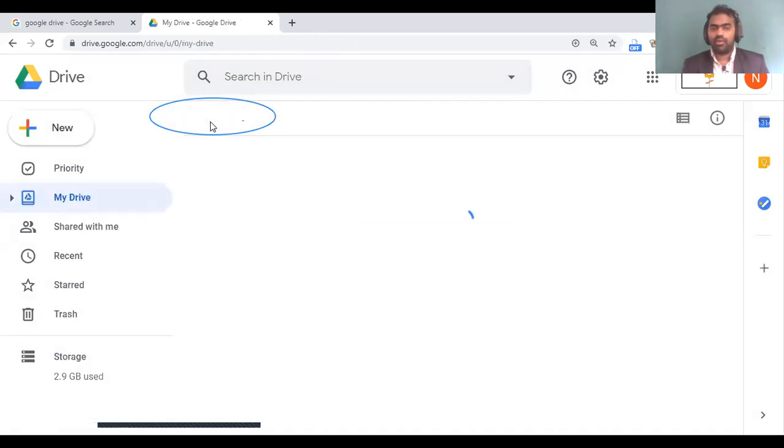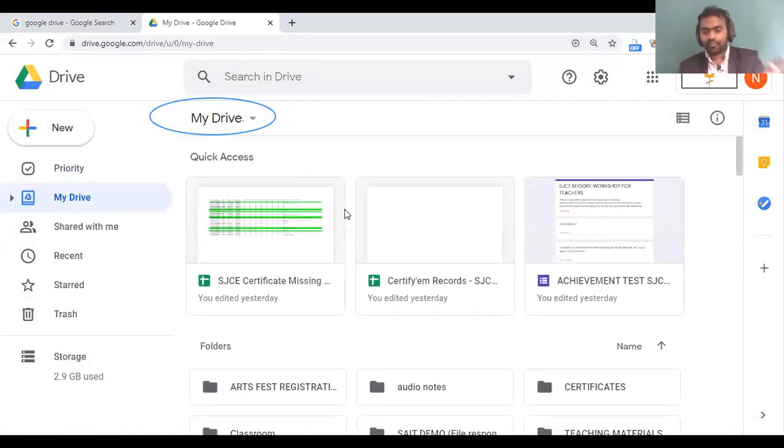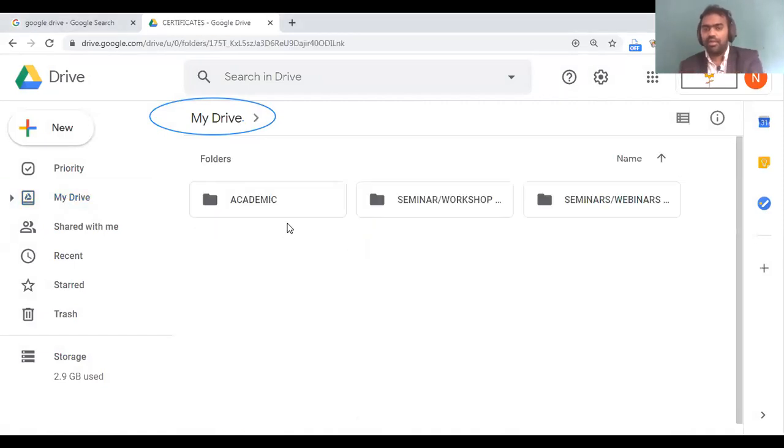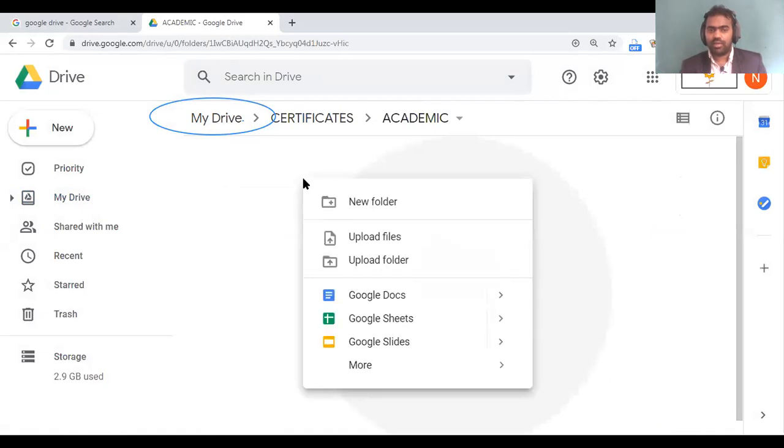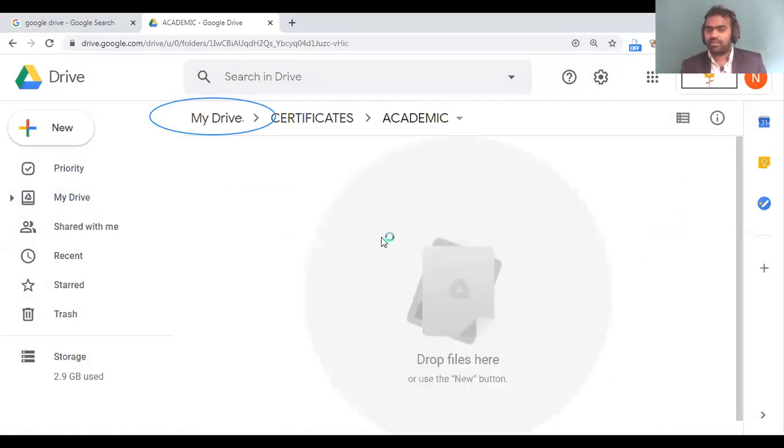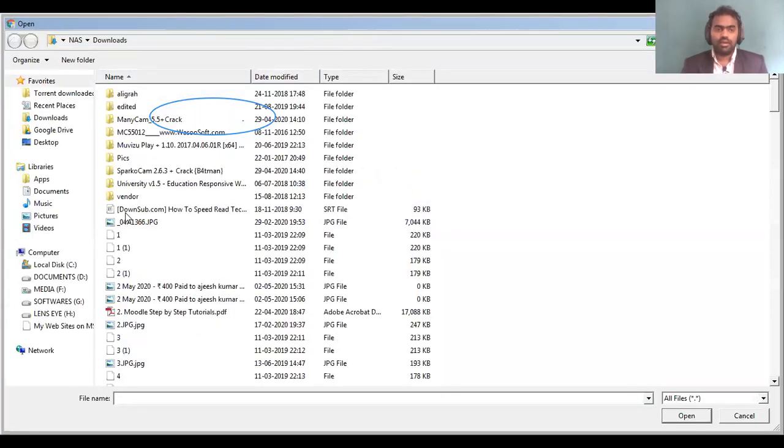Now how to add content? Now I have just planned to have the files here, but I haven't added them. Only I have made the preparation, like I have added the folders. Now in academic, I need to add my certificates. What I can do, I'll click here. I can add upload files. I hope you are seeing. Right click here, or you can click here, upload files.